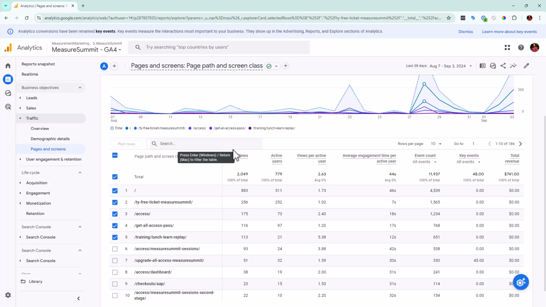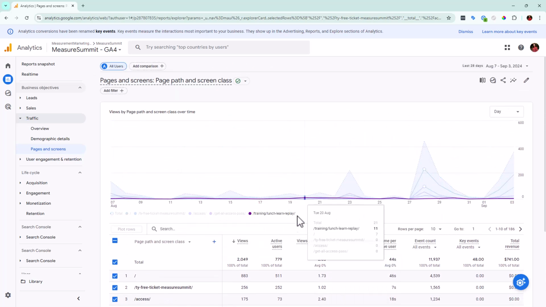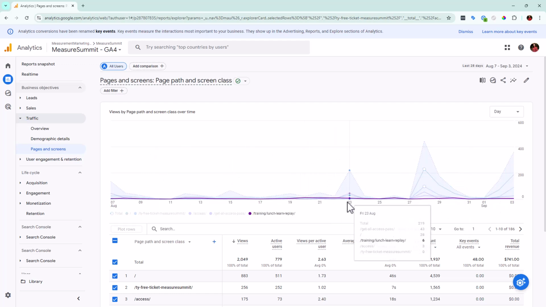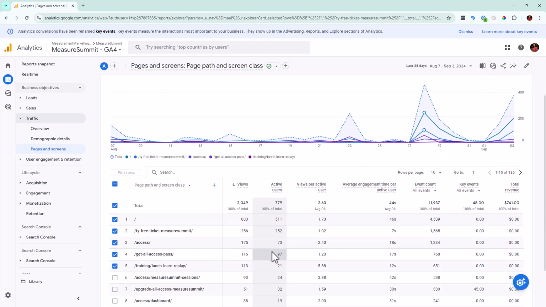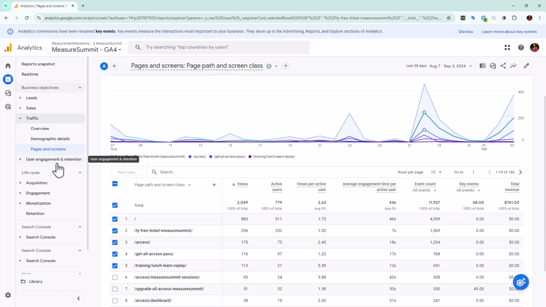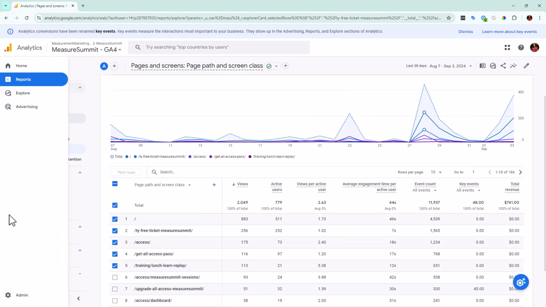Now, supposedly there's going to be some sort of anomaly reporting where Google's going to tell you, hey, there's some sort of anomaly here. I don't know, we're not seeing that with Measure Summit because it is very seasonal. Like we literally just started sending traffic to this very recently, and so we don't have that whole 90 days of data that it says it needs. So probably everything looks like an anomaly to Google right now. So you might see that if you happen to have these features on your account and you do have 90 days of consistent data, but we don't right now. And I didn't see it in our alpha account either. So let us know if you see it and let us know what it looks like, because we'd love to see that sooner rather than later.